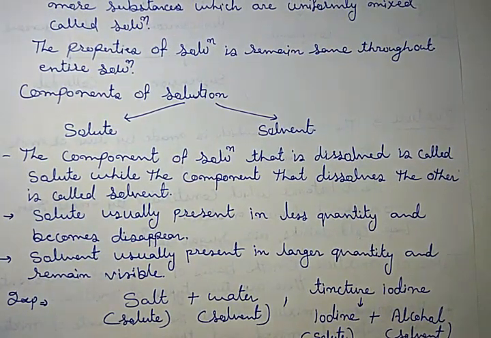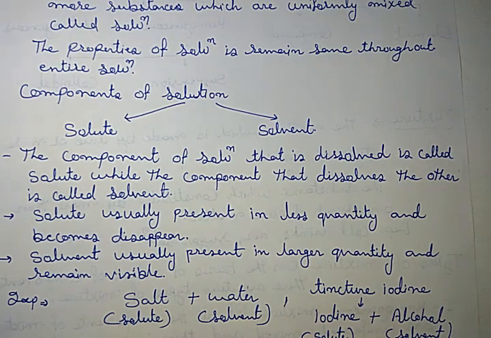Solute: the component of a solution that is dissolved is called solute, while the component that dissolves the other is called solvent. The component which dissolves or disappears is called solute, while the other one which dissolves the other is called solvent. For example, in sugar and water, sugar is solute and water is solvent.